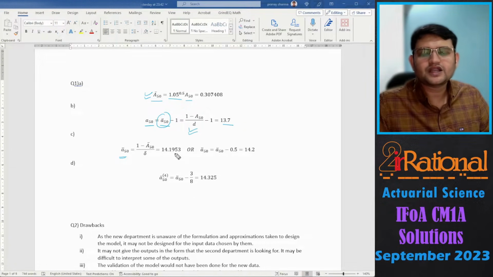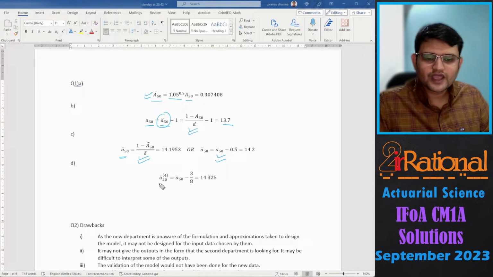Both relations are approximate, so you will get slightly different answers, but both are acceptable. So I have used here A bar 50 assurance, and here I have used A due 50. Both will be acceptable. And the fourth one, we have A due 50 payable 4 times. So we'll have A due 50 minus (m minus 1) by 2m, where m is 4. So we get 14.325.